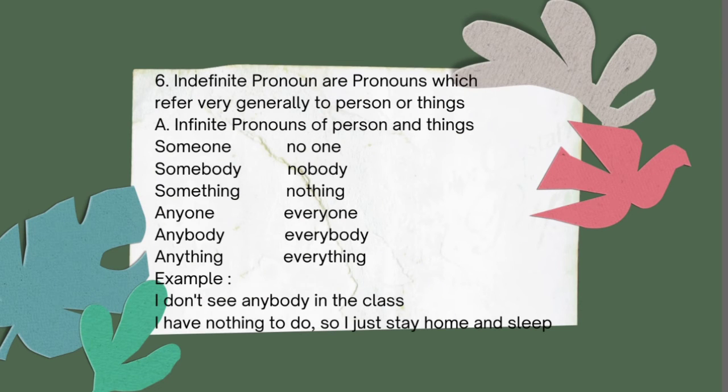Next, the sixth is indefinite pronouns. Indefinite pronouns are pronouns which refer very generally to persons or things. Number 1, indefinite pronouns of persons and things: someone, no one, somebody, nobody, something, nothing, anyone, everyone, anybody, everybody, anything, everything. The example: "I don't see anybody in the class." And the other example: "I have nothing to do, so I just stay at home and sleep."